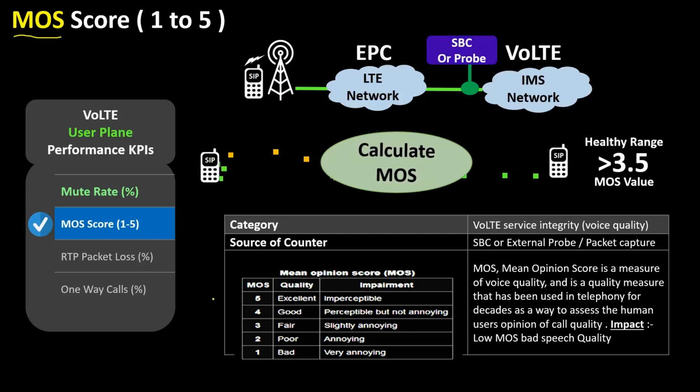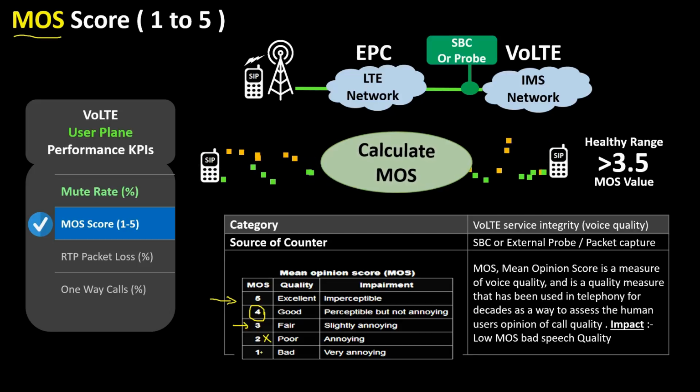The value of 5 depicts the voice quality is perfect. It's like face-to-face conversation. The value of 4 tells us the call quality is fair but having some minor quality issues. This is supposedly the range of all the cell phones. The MOS value of 3 is annoying. The MOS value of 2 is very annoying.